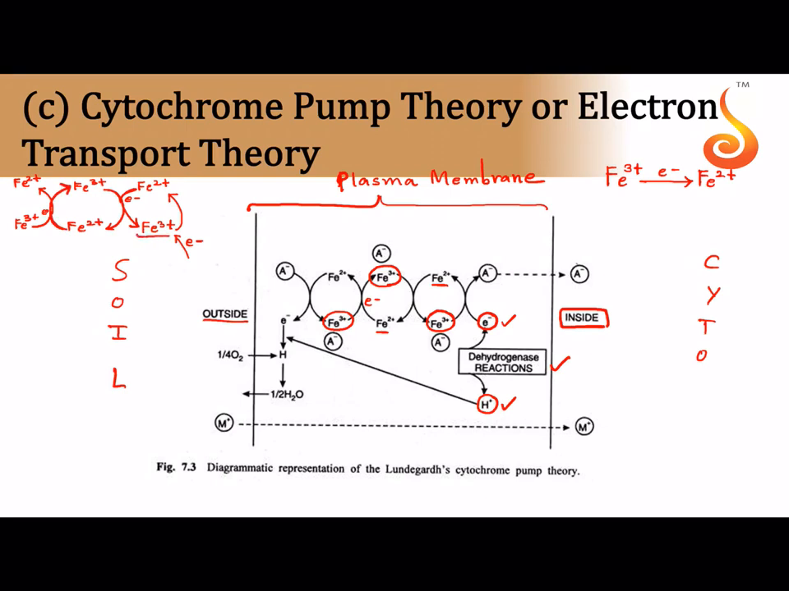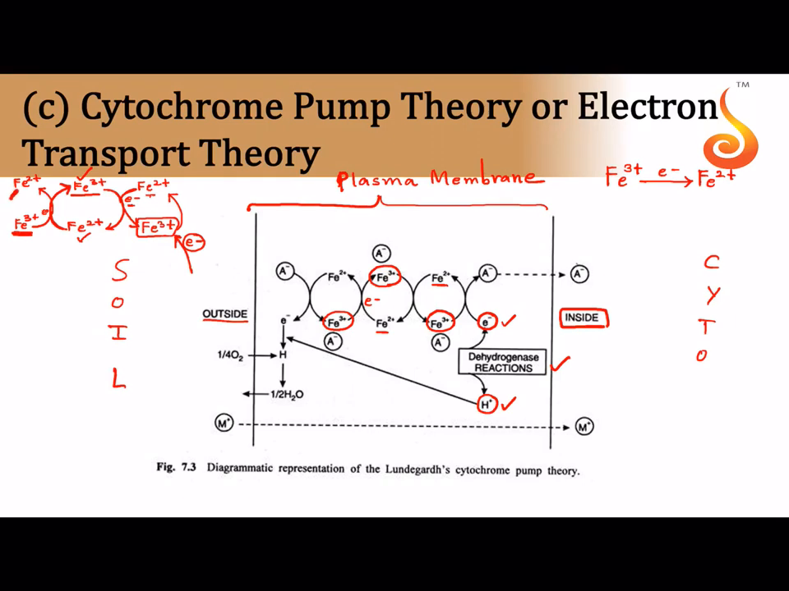You have to remember there are 3 Fe3+ molecules, 1 and 2 and 3. They periodically change between Fe3+ and Fe2+. How did the first Fe3+ molecule become Fe2+? By taking up electron from the dehydrogenation reaction. Fe2+ passes on the electron to the neighboring Fe3+, which becomes Fe2+. Now this Fe2+ passes on the electron to the next neighboring Fe3+, which gets reduced into Fe2+.